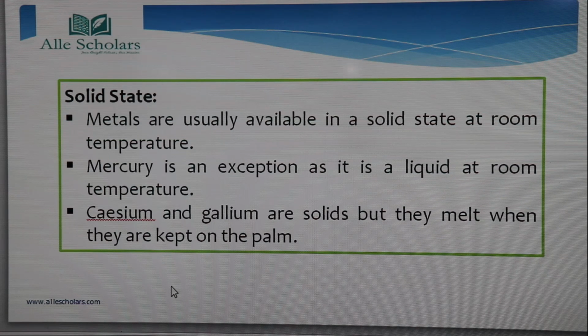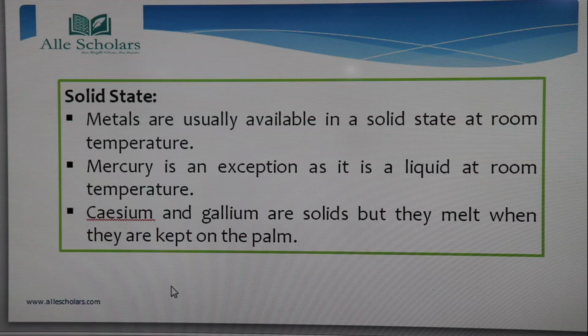Now the next property of a metal is that it is solid in state. Metals are generally solid in state. So metals are usually available in solid state at room temperature.